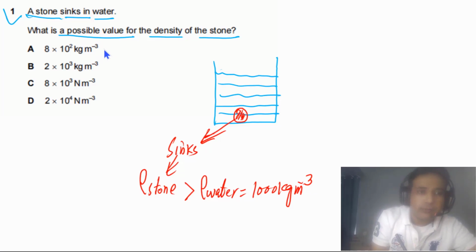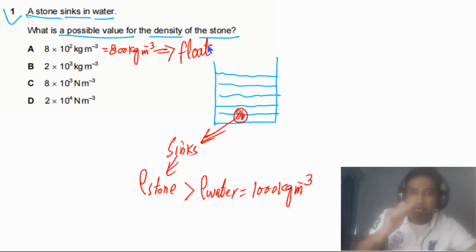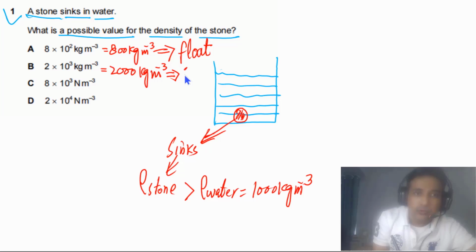Now if you look at the given options, for option A it is given to us 8 times 10 to 2. It simply means that this is 800 kgs per cubic meter. If this is the density, the stone should float at the surface of water. If you look at the second option, this is 2000 kgs per cubic meter, and this density is greater than the density of water, so in this case the stone will sink. So this can be our possible answer.